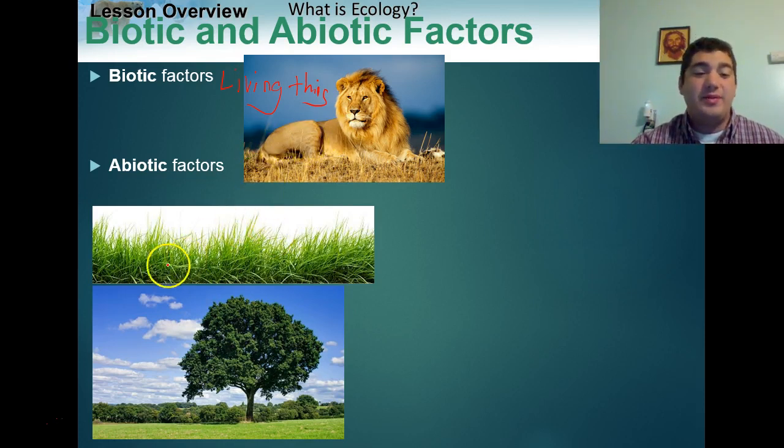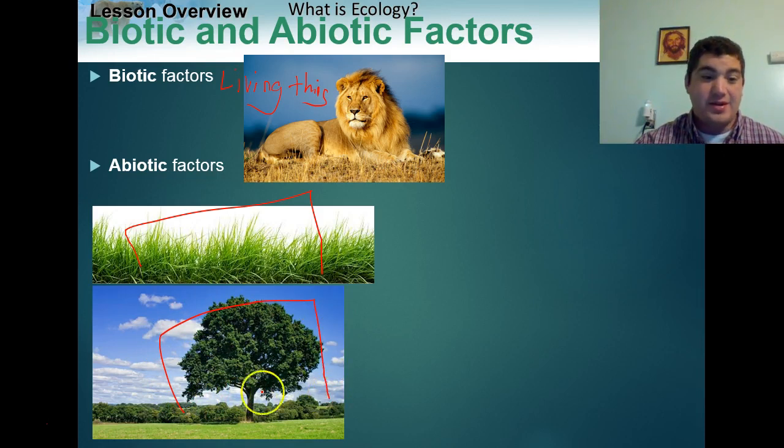A biotic factor would be grass, okay? The wildebeest are going to eat the grass, okay? Grass is a living thing. If there's no grass, the wildebeest die. Trees are a biotic factor, right? Trees are going to provide shade so animals can stay cool, okay? So biotic factors are all living things that have an effect on the environment, right? If we take away the grass, the wildebeest are going to die. If we take away the trees, no one will have shade and they'll get really hot and smelly. If you take away the lions, right, there's going to be nothing to prey on the wildebeest population.